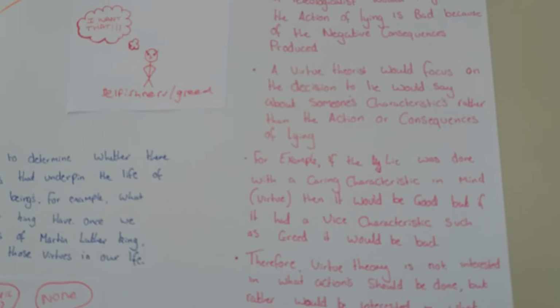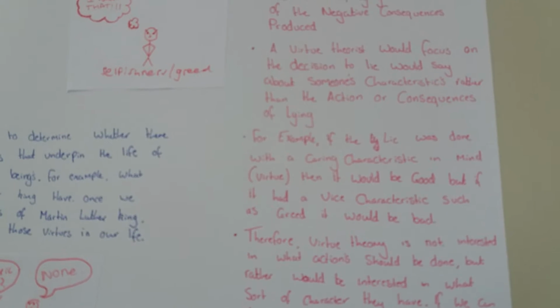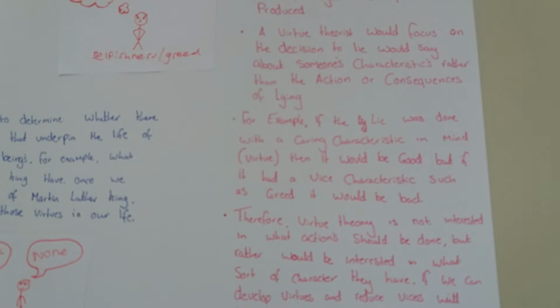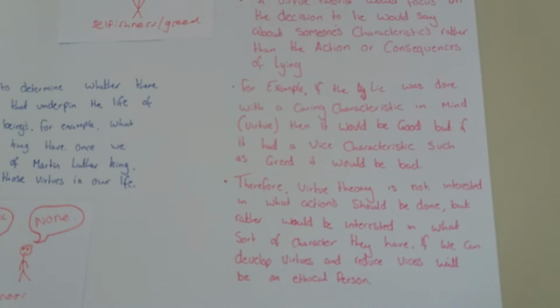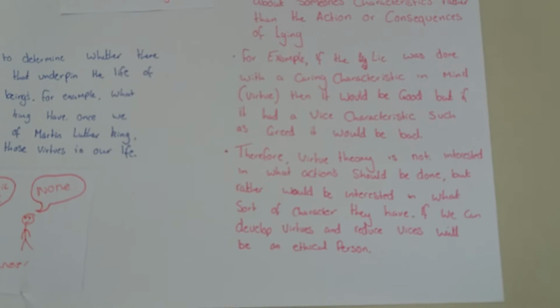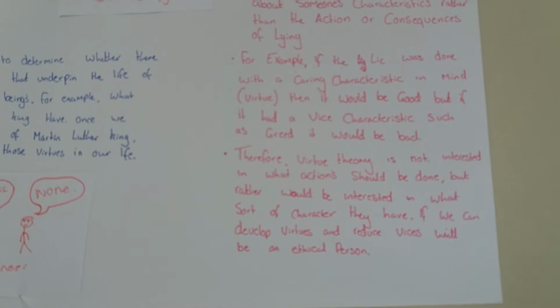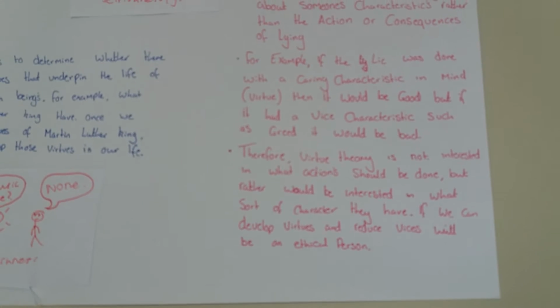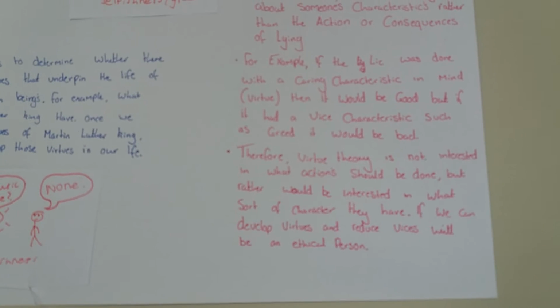consequences of lying. For example, if the lie was done with a caring characteristic in mind, a virtue, then it would be good, but if it had a vice characteristic such as greed, it would be bad. Therefore, virtue theory is not interested in what action should be done, but rather would be interested in what sort of character they have. If we can develop virtues and reduce vices, we'll be an ethical person.